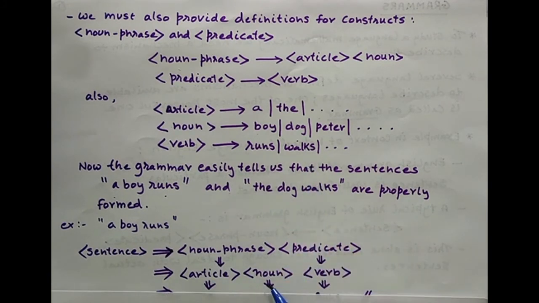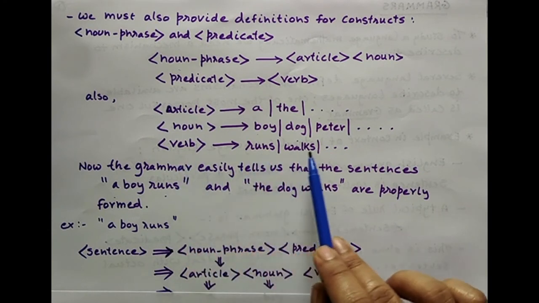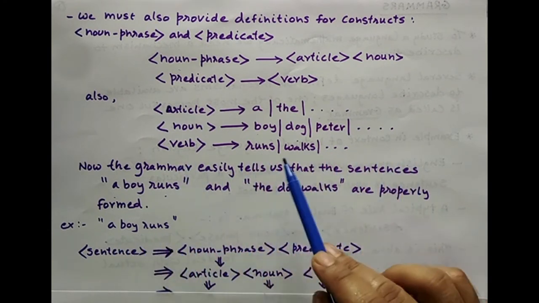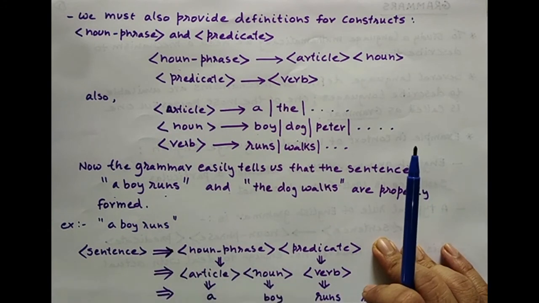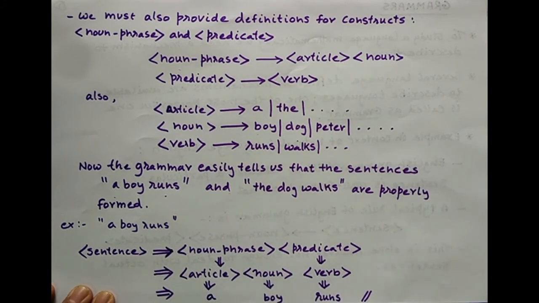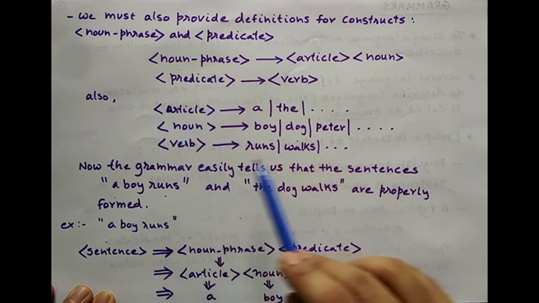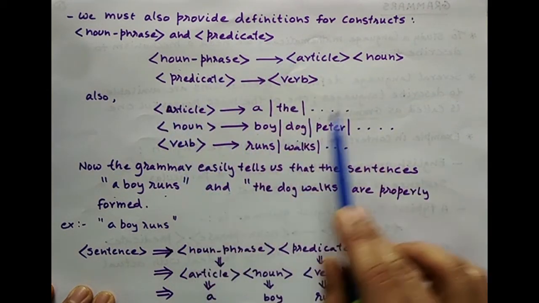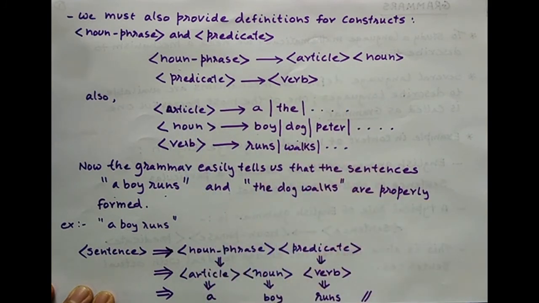Similarly, noun can be boy, dog, Peter, and so on. In this sentence there is boy. So noun can be substituted with boy. And similarly, verb can be substituted with runs, walks, and so on. In this case, there is runs, so verb will be substituted with runs, and that is how we get the sentence a boy runs. Since this sentence abides by the grammatical rules defined by English, we say that this sentence is grammatically correct, or we say that this sentence is accepted by the English grammar.